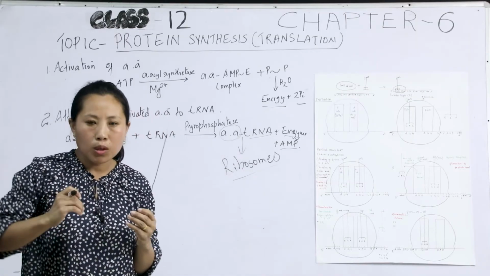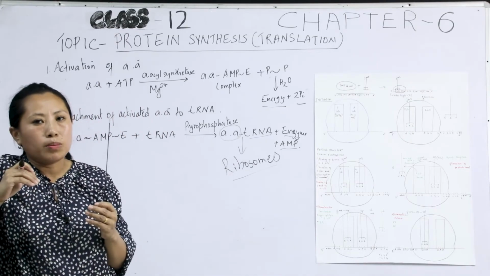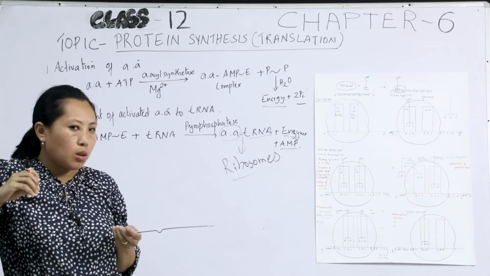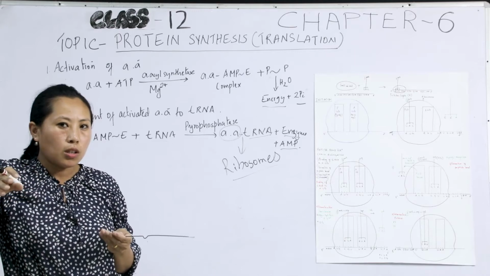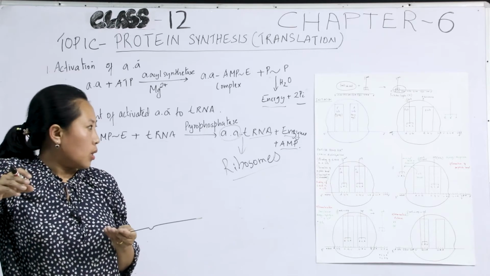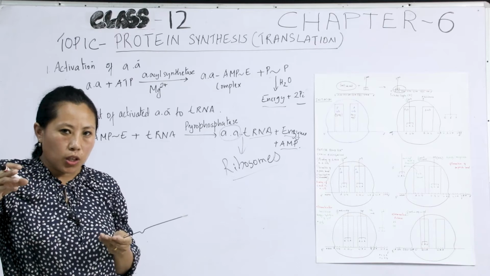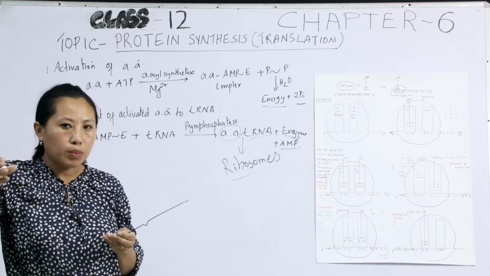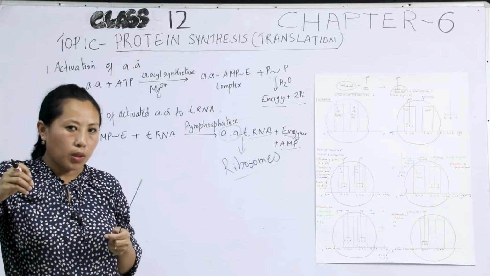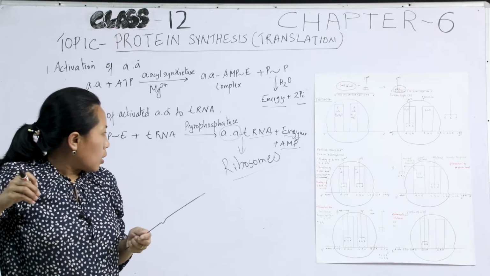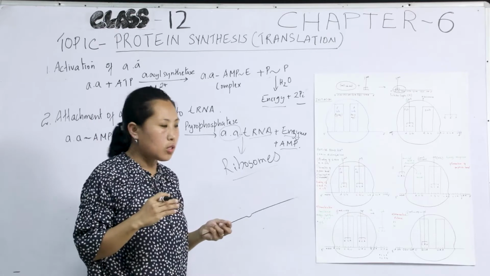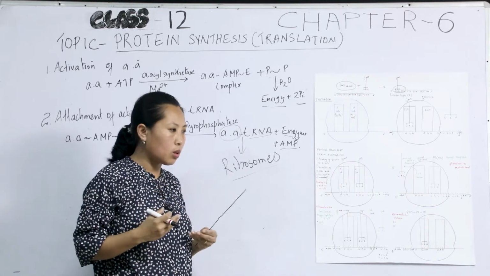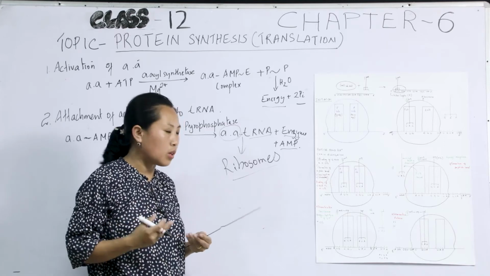You know that the amino acids, which are the monomeric units of the polypeptide chain, are joined together by peptide bonds. So our concern is that during the process of translation, the protein or polypeptide chain is formed, and these monomeric units of the polypeptide chain are joined together by peptide bonds. So the second step in translation is that peptide bond formation takes place between the amino acids. Let's see how this peptide bond formation takes place between the amino acids.